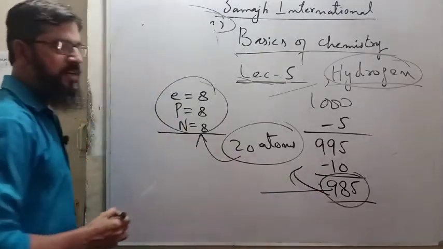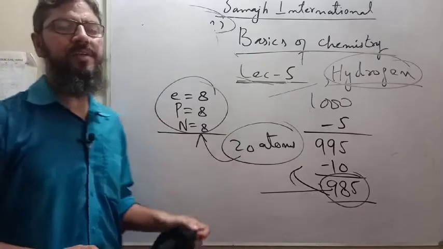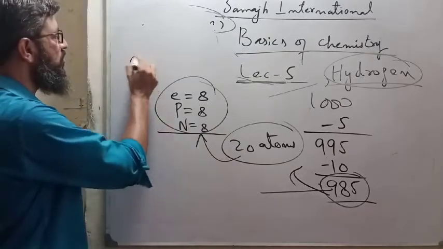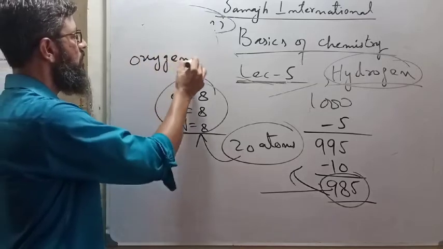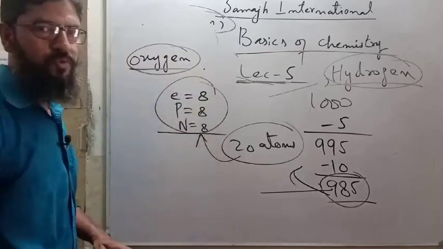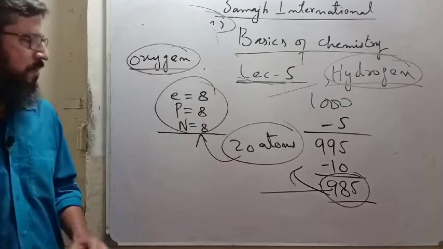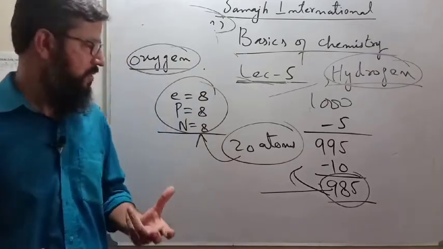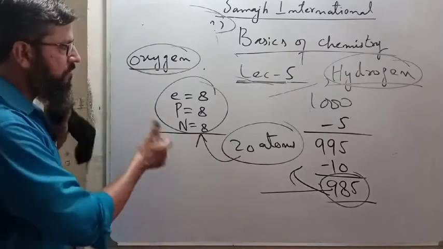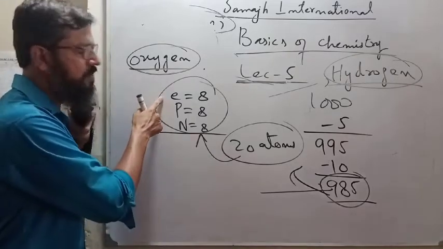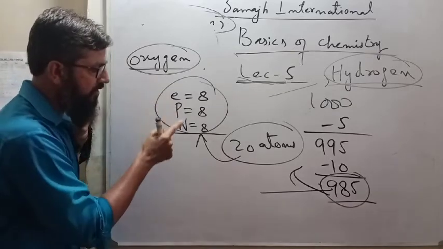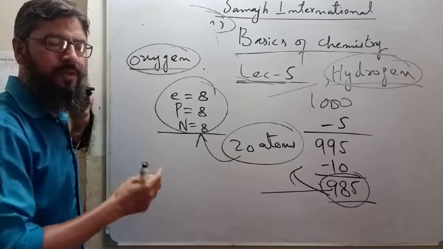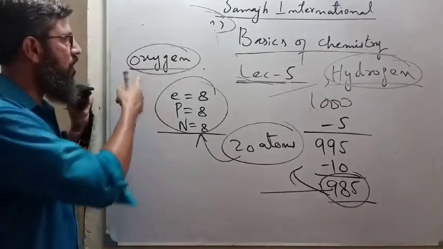You made a group of all these 20 atoms and named this group oxygen. So what is oxygen? Oxygen is the name of the family, the group in which all those atoms which have 8 electrons, 8 protons, and 8 neutrons are called atoms of the oxygen family.